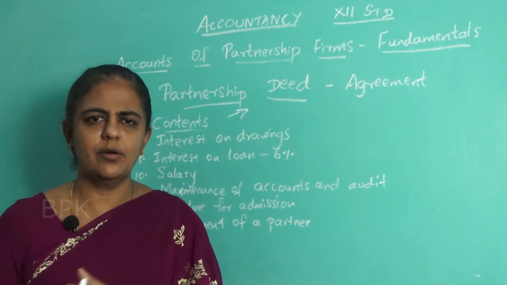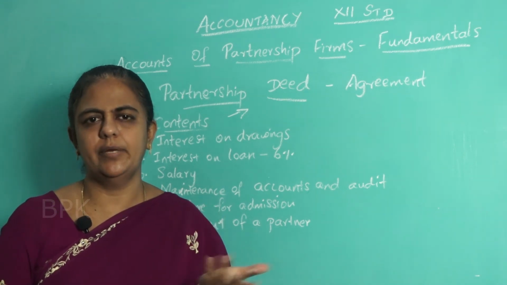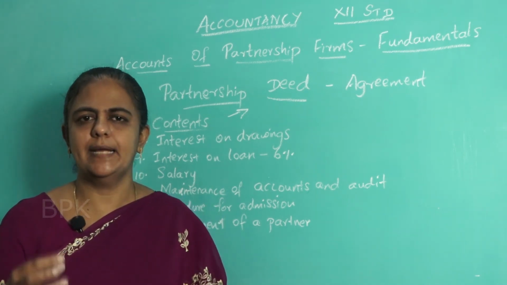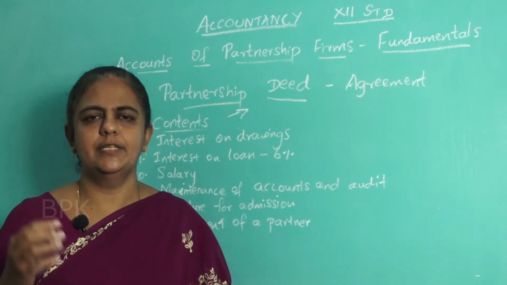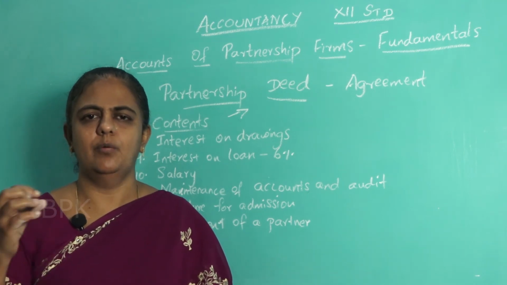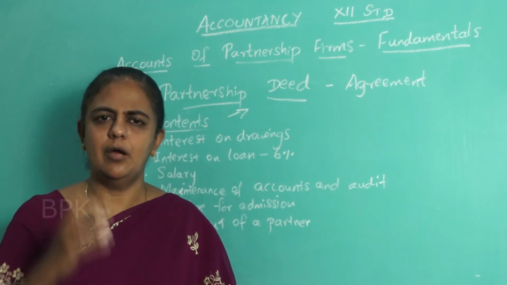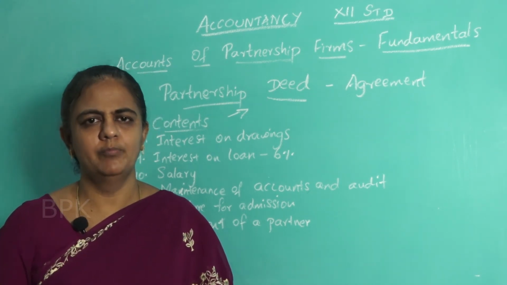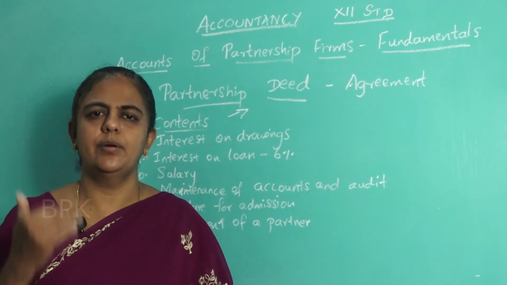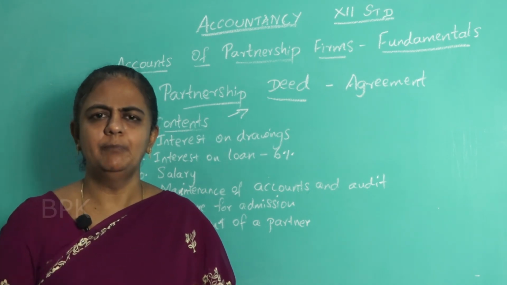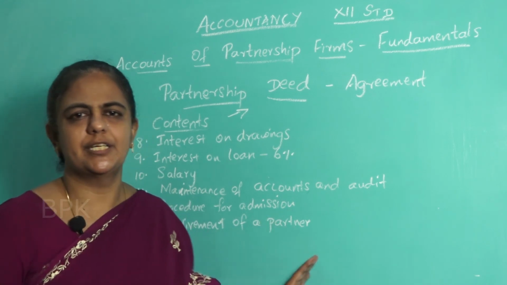So when he is going out of the business, what will he do? He will take whatever he has contributed and whatever is there as profit for him in the business, all the reserves, general reserve, the surplus, and any type of fund. Whatever belongs to him, he has to take and go. So what is the procedure for settling? How are we going to settle the amount to the retiring partner? That also will be mentioned in the deed.